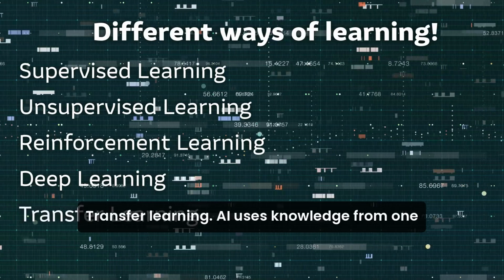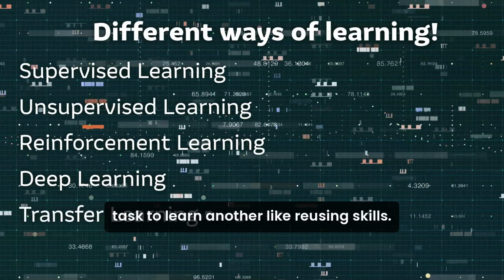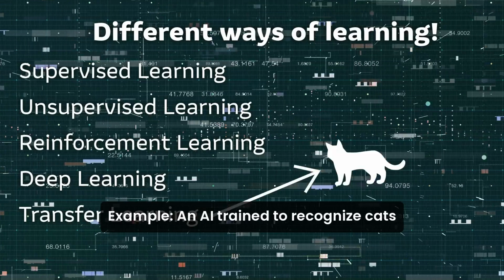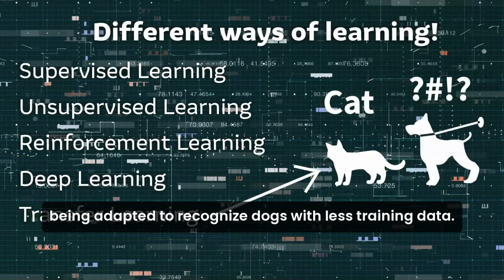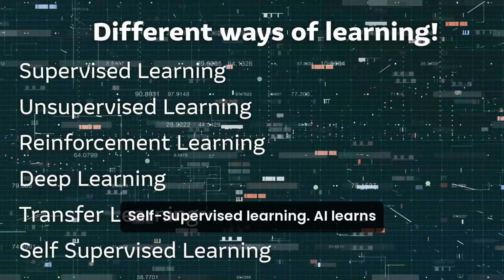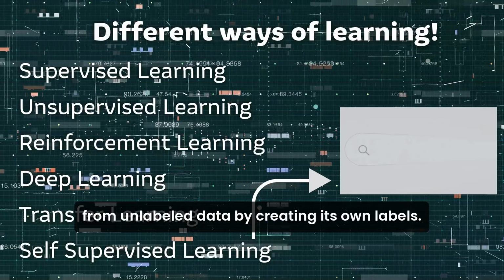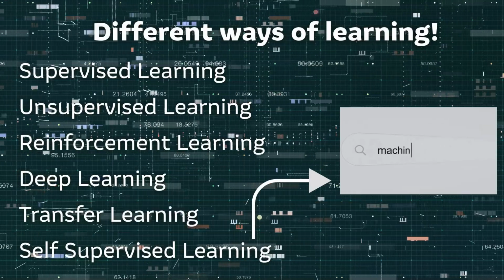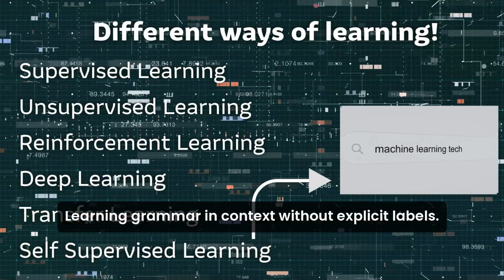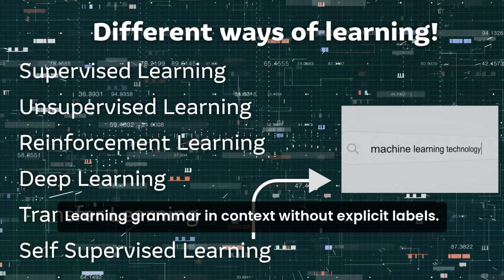Transfer learning: AI uses knowledge from one task to learn another, like reusing skills. Example: an AI trained to recognize cats being adapted to recognize dogs with less training data. Self-supervised learning: AI learns from unlabeled data by creating its own labels. Example: a language model predicting the next word in a sentence, learning grammar and context without explicit labels.